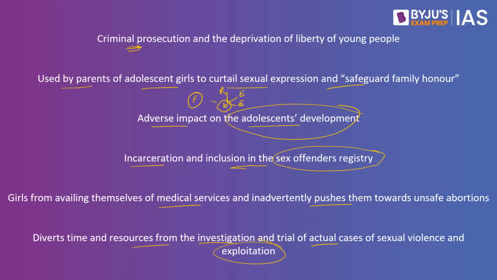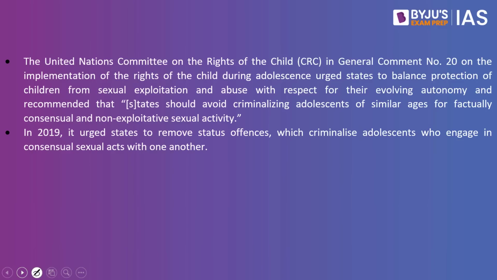So this article goes on to say that if you look at the International Convention, the United Nations Committee on the Rights of the Child, in General Comment number 20 on the implementation of the rights of the child during adolescence, urged states to balance protection of children from sexual exploitation and abuse with respect for their evolving autonomy, and recommended that states should avoid criminalizing adolescents of similar ages for factually consensual and non-exploitative sexual activity.